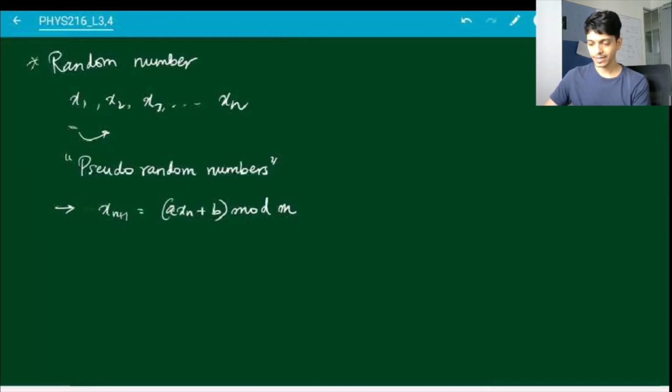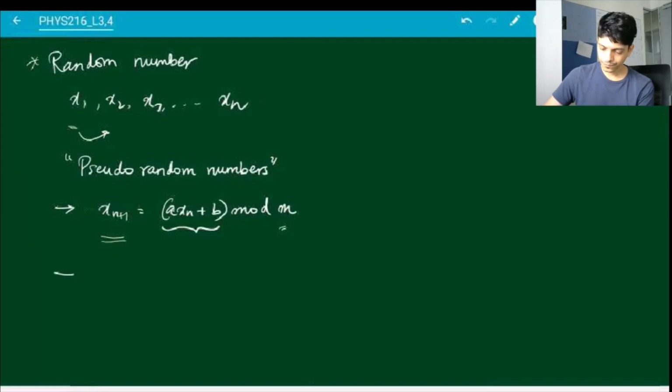So if a, b, m are all something like millions or billions, then with any reasonable expectation, it's not possible to find out what the remainder is going to be. Do you know this mod function? This basically tells you what is the remainder of a x_n + b when you divide it by m. So if these numbers are all very large, then calculating these remainders is not a trivial job. And therefore, you can say that these x_i's are like random numbers.